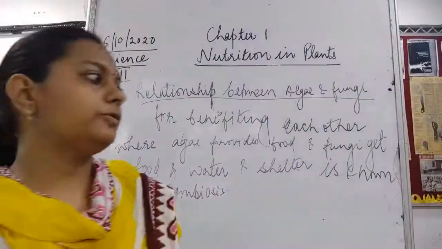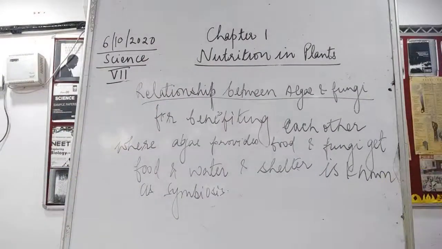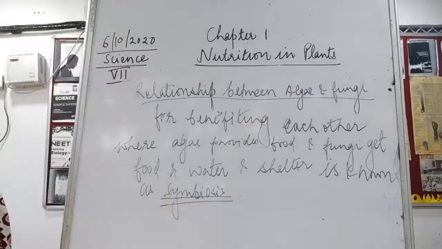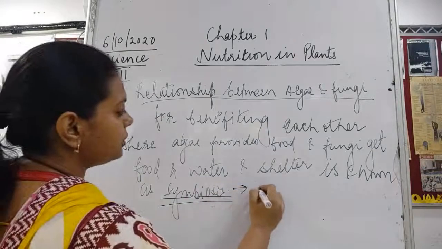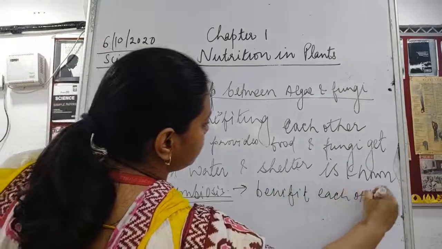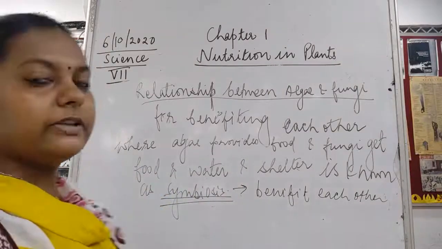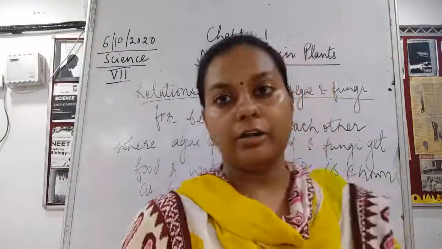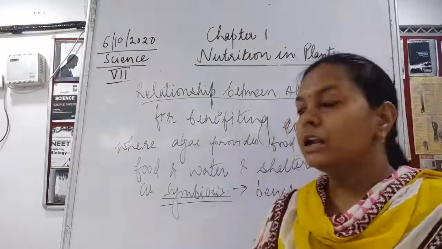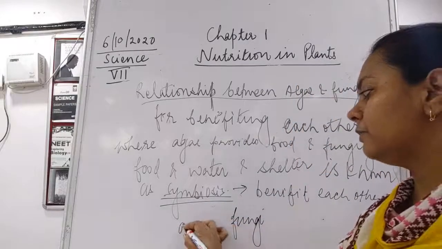So what is to be understood over here? You need to understand the new word symbiosis. Children, this symbiosis is the relationship in which organisms benefit each other. How are they benefiting each other? I told you that fungi is a non-green plant which cannot prepare its own food, so it is going to get food from somewhere. Here it gets food from algae.